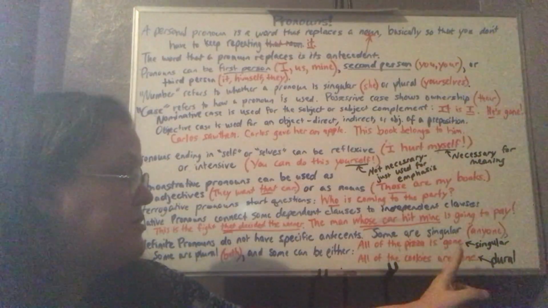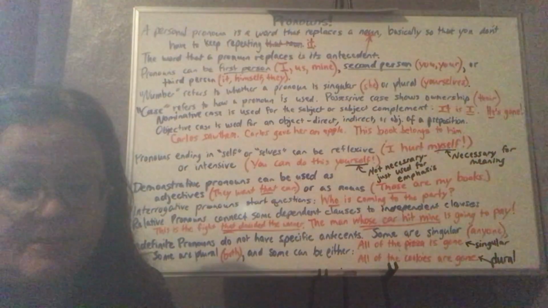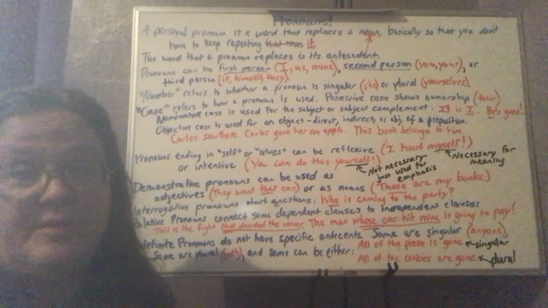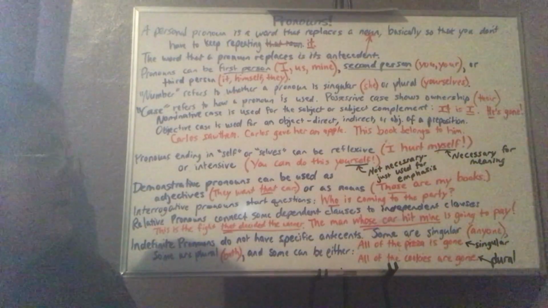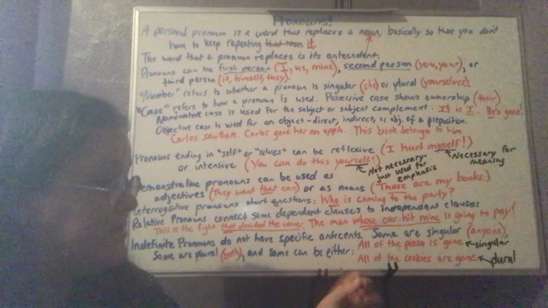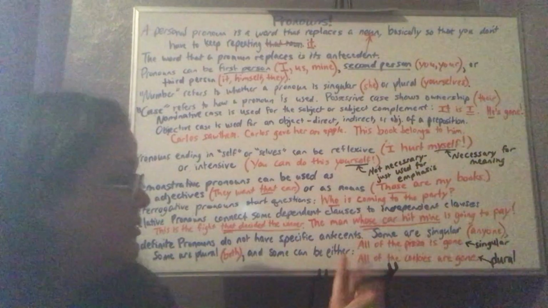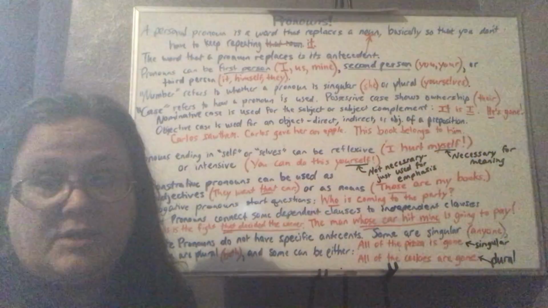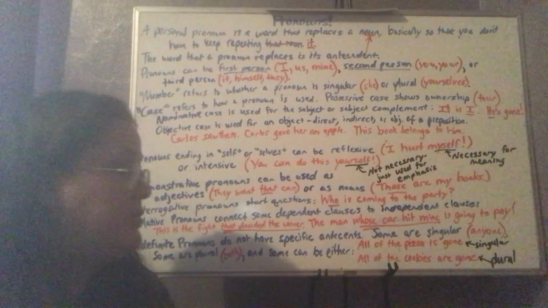All of the pizza is gone. Pizza, in this case, is either referring to one pizza or is referring to the pizza as a collective noun. Like, we don't know how much pizza there is. In either case, it's non-count, and all would be singular. And here, all of the cookies are gone. Cookies is a count noun. We're referring to more than one cookie, so it's plural, and all is plural.